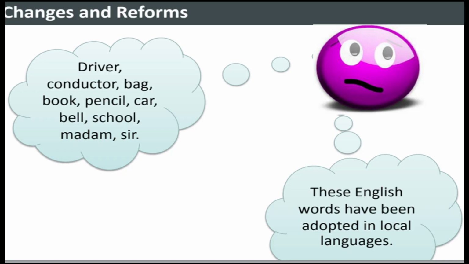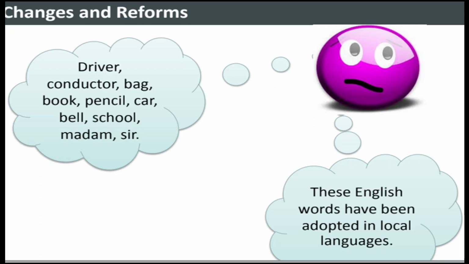Before that, a few activities, changes and reforms. Driver, conductor, bag, book, pencil, car, bell, school, madam, sir. These English words have been adopted in local languages nowadays also. Right?